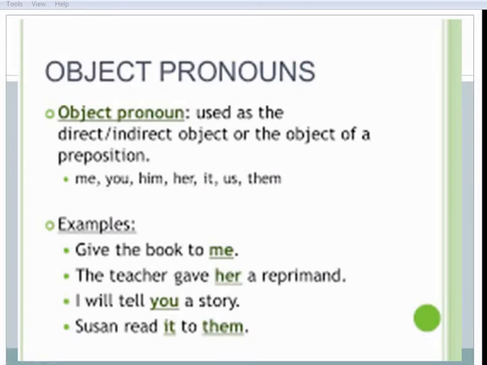Object pronouns are used as the direct or indirect object or the object of a preposition. Example: give the book to me. The teacher gave her a reprimand. I will tell you a story. Susan, read it to them. It and them are object pronouns.